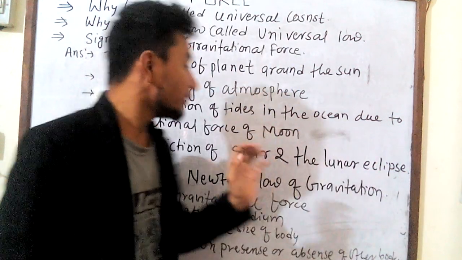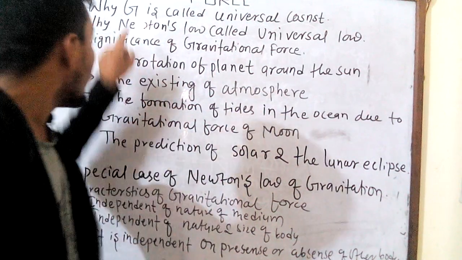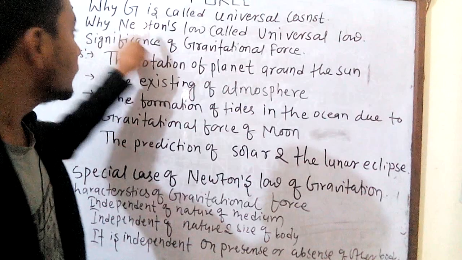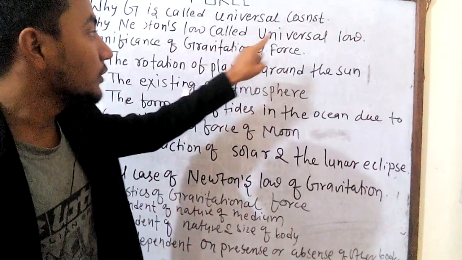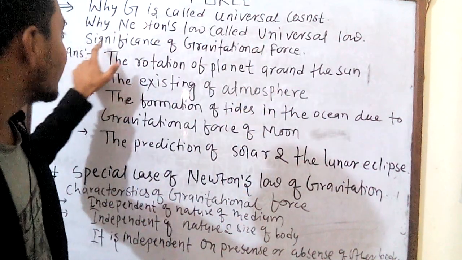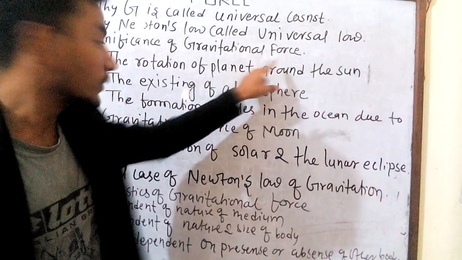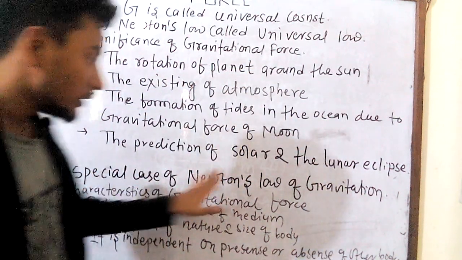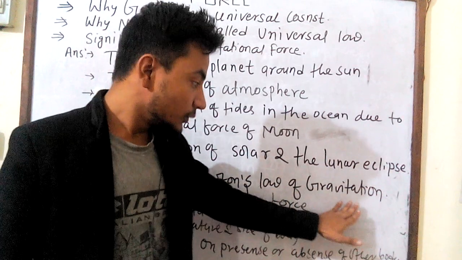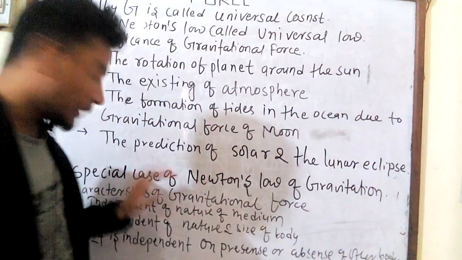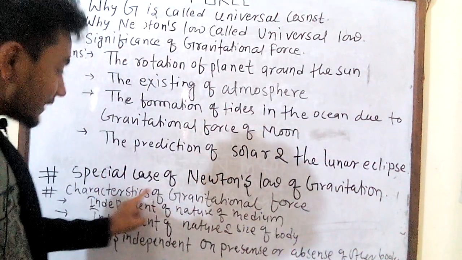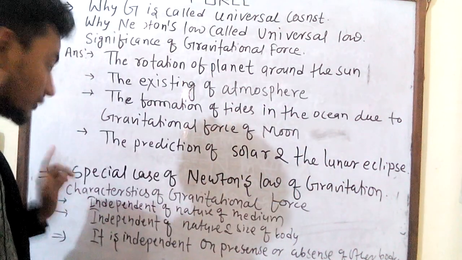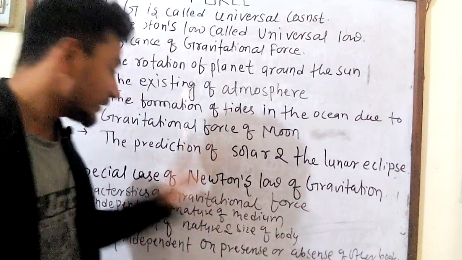So the first question is why G is called the universal constant. Then, why Newton's law is called the universal law. Third is the significance of gravitational force. Then some special cases of Newton's law of gravitation, which is a very good question for your examination. And the last one is the characteristics of gravitational force.